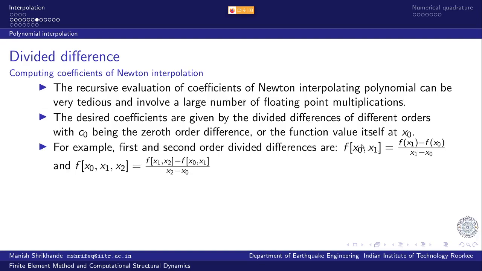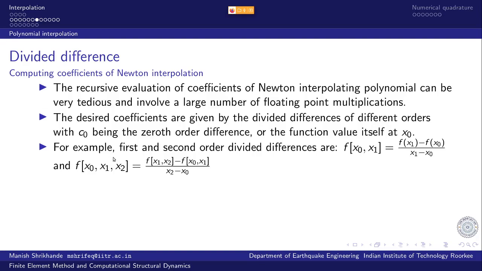So the first order difference between x0 and x1 is simply f of x1 minus f of x0 divided by x1 minus x0. So this is what our standard finite difference definition is.